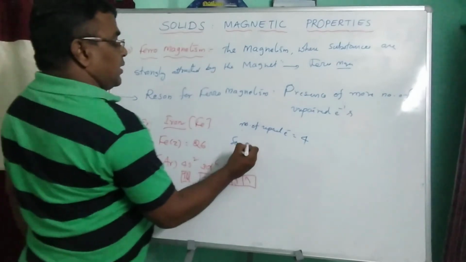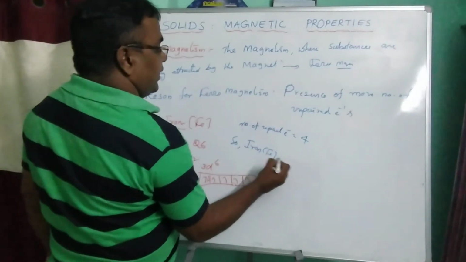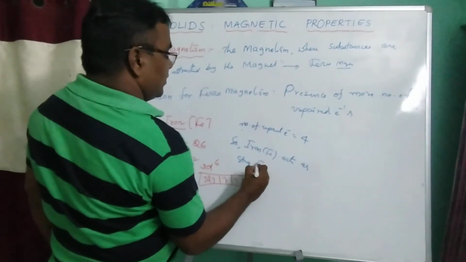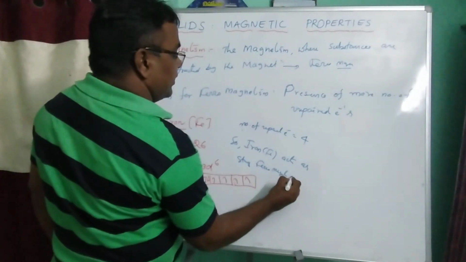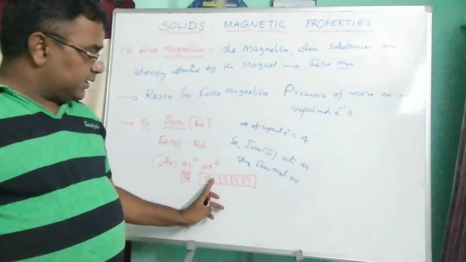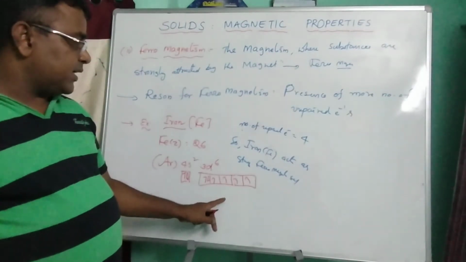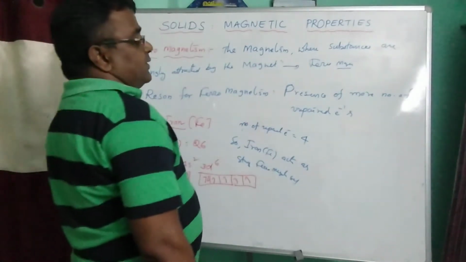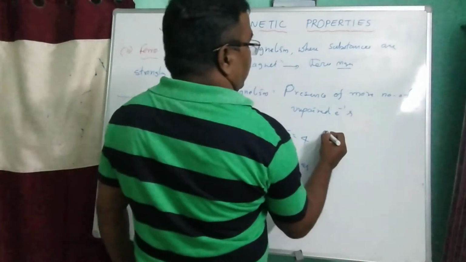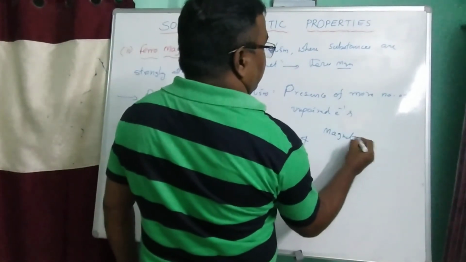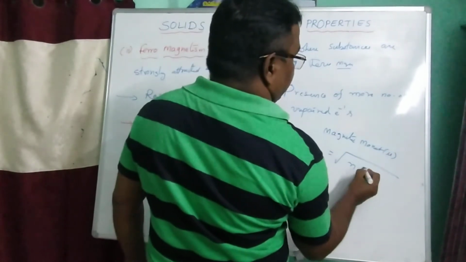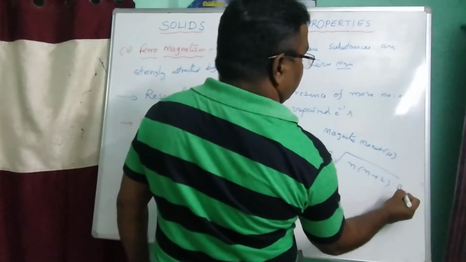So iron, that is Fe, acts as a strong ferromagnetic substance. Why does iron act as a ferromagnetic substance? Because in iron there are 4 unpaired electrons. Due to these unpaired electrons, iron acts as a strong ferromagnetic substance. Let me calculate mu for iron. The magnetic moment mu is equal to square root of n into n plus 2 Bohr magnetons.